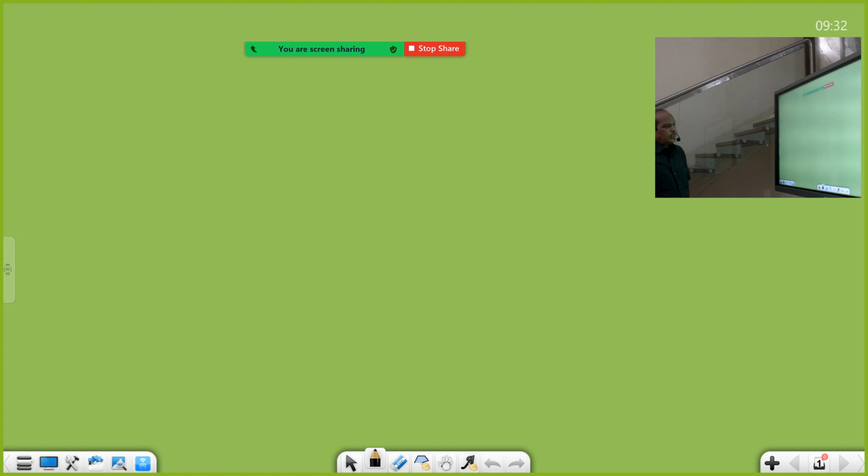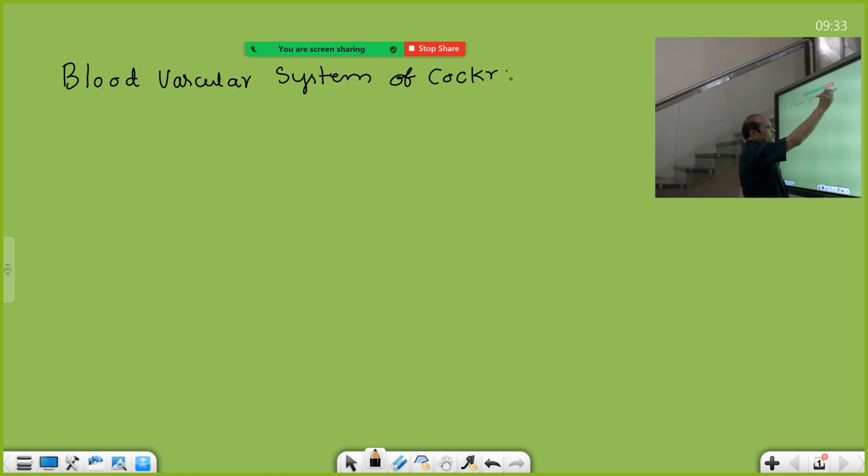Yesterday, digestive system completed, thoracic region completed, abdomen completed, and digestive system also completed. Today, blood vascular system of cockroach, or circulatory system of cockroach. Anyway, you can call either blood vascular system or circulatory system of cockroach. Because this is a new page, we should write down the animal name also, because we must know which animal this belongs to. That's why it is blood vascular system of cockroach.